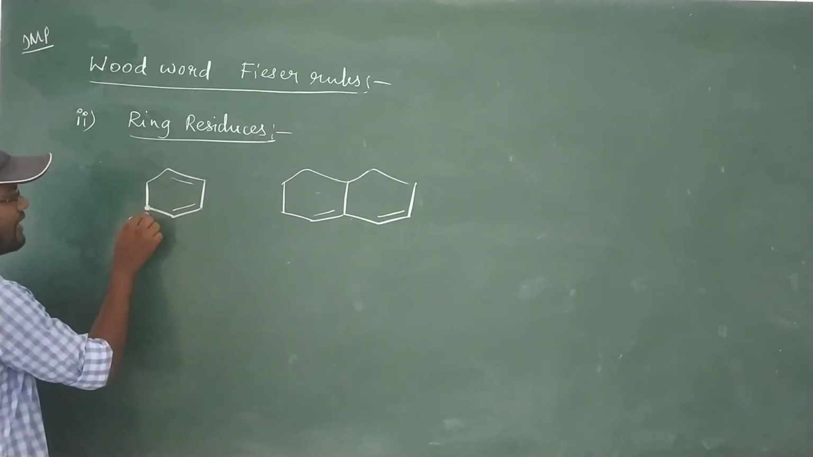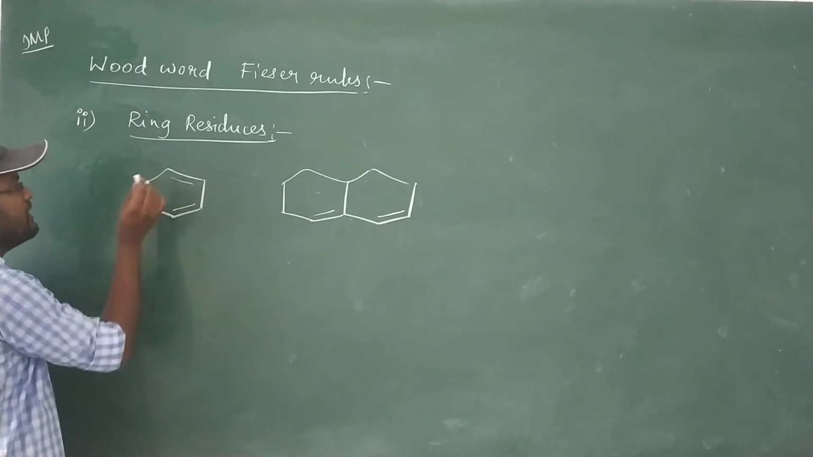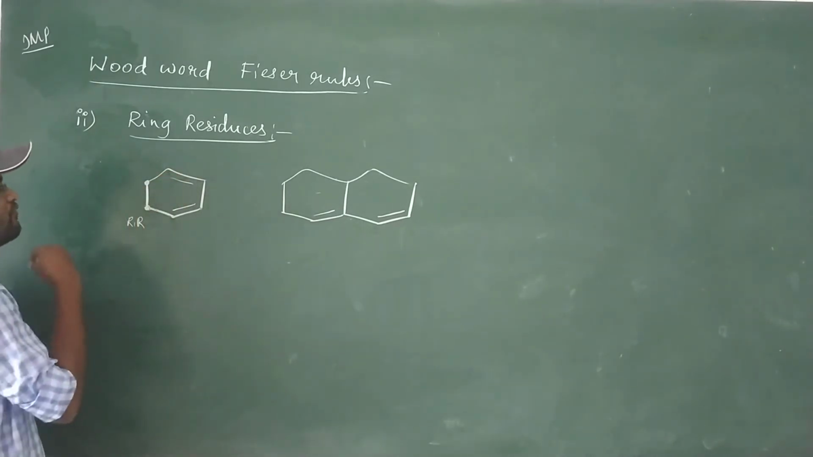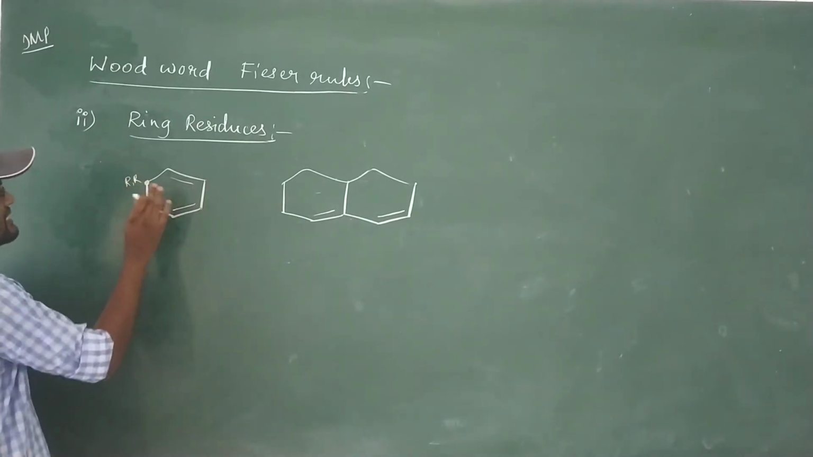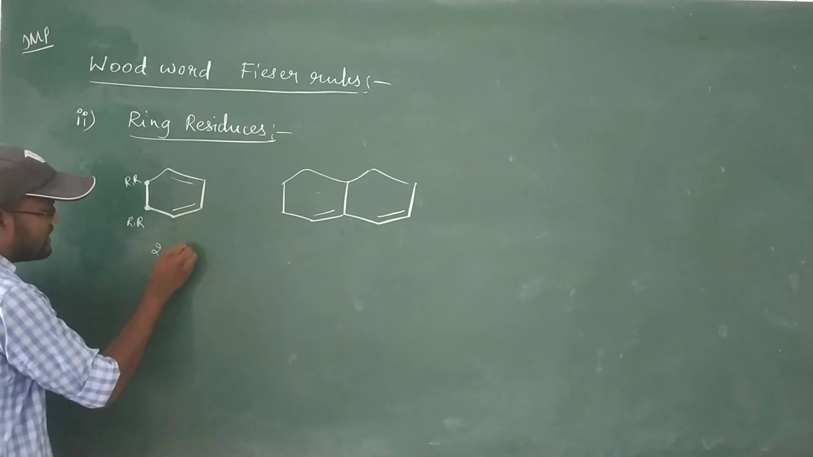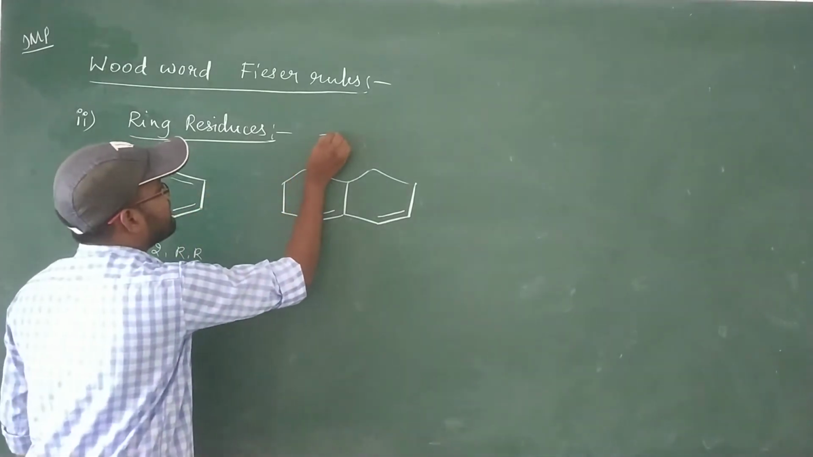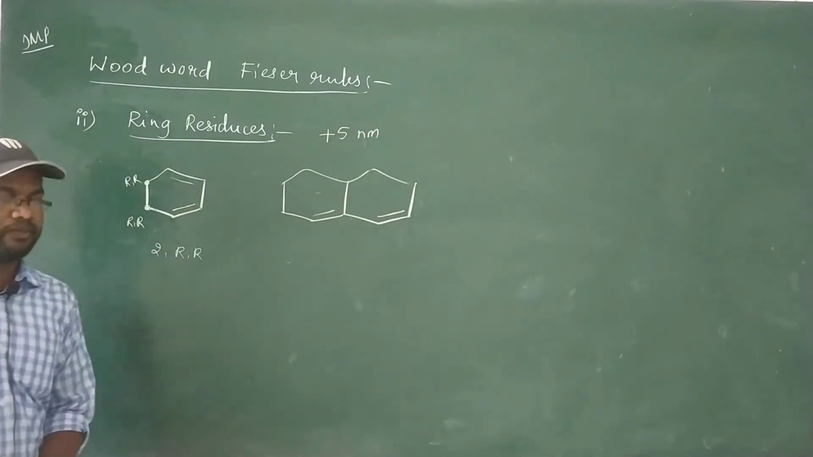This is 1 RR, ring residue. And this is also a saturated carbon atom directly attached to an unsaturated carbon. This is also considered a ring residue. So in this case, we have 2 ring residues, 2 RRs. For each ring residue take a plus 5 nanometer addition.